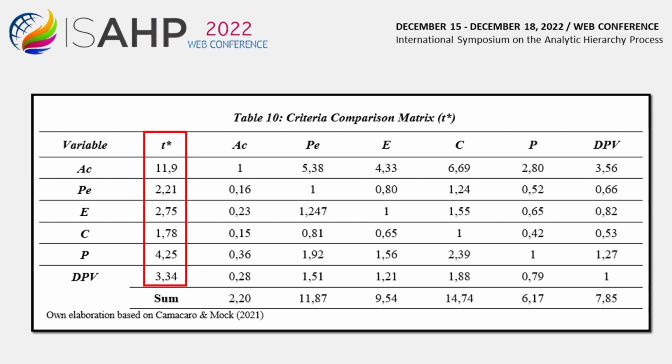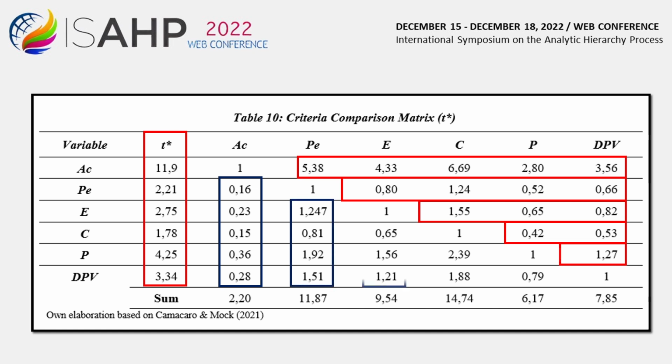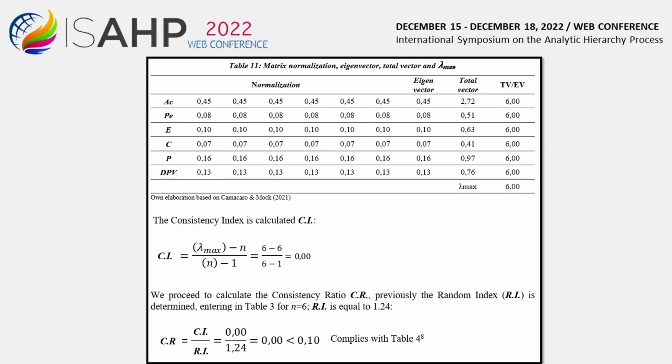The test statistics are presented in this table. To complete the table, each t* of each variable is divided by the t* corresponding to the variable being compared and its reciprocal is determined. This completes the criteria comparison matrix. The table shows the values of the normalization of the variables.